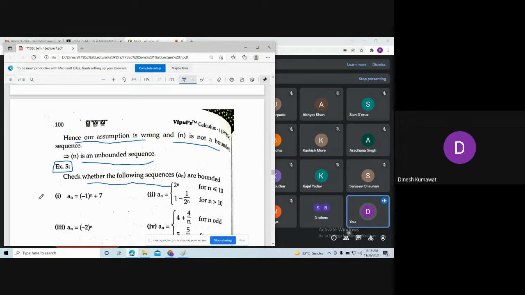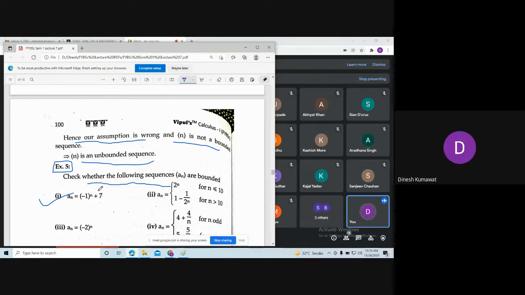Here we just need to check whether the sequences are bounded or not. So observe the first sequence. AN is (-1)^n + 7. What is your guess? Is it bounded? Yes, sir.